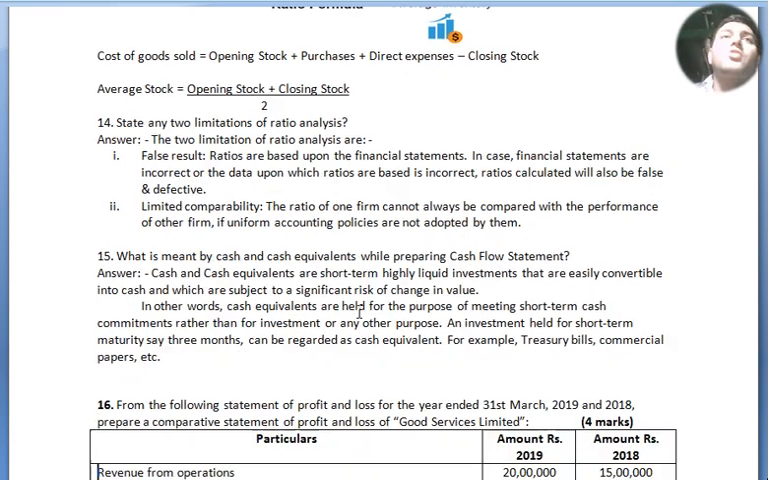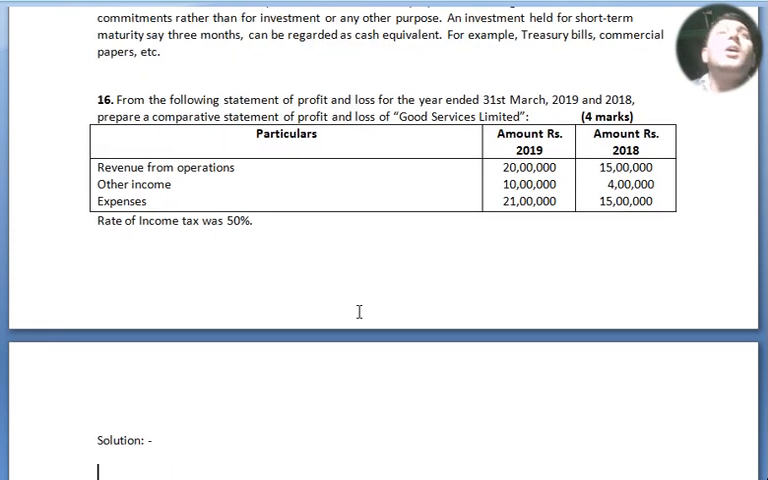Now we move to our question number 16. From the following statements of profit and loss for the year ended 31st March 2019 and 2018, prepare a comparative statement of profit and loss of Goods Service Limited. Particulars: amount for 2019, amount for 2018. Revenue from operation 20 lakh, 15 lakh. Other incomes 10 lakh, 4 lakh. Expenses 21 lakh, 15 lakh. Rate of income tax 50% is to be considered. Now we move to our solution.